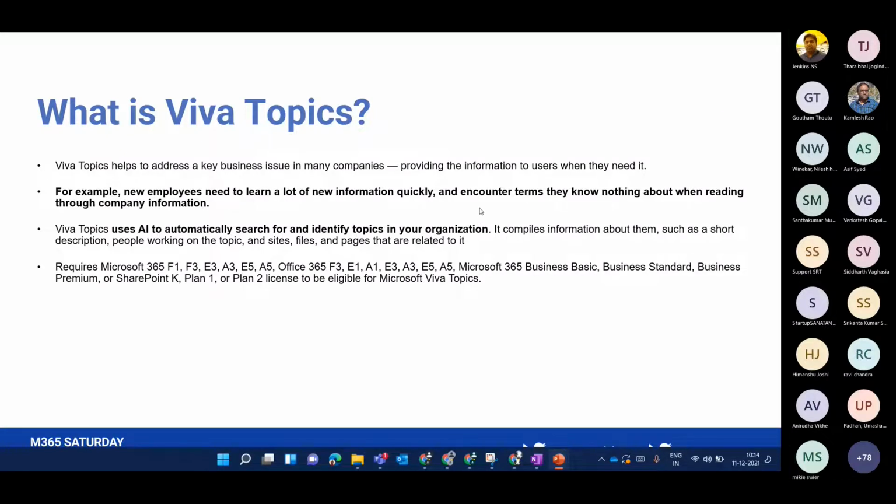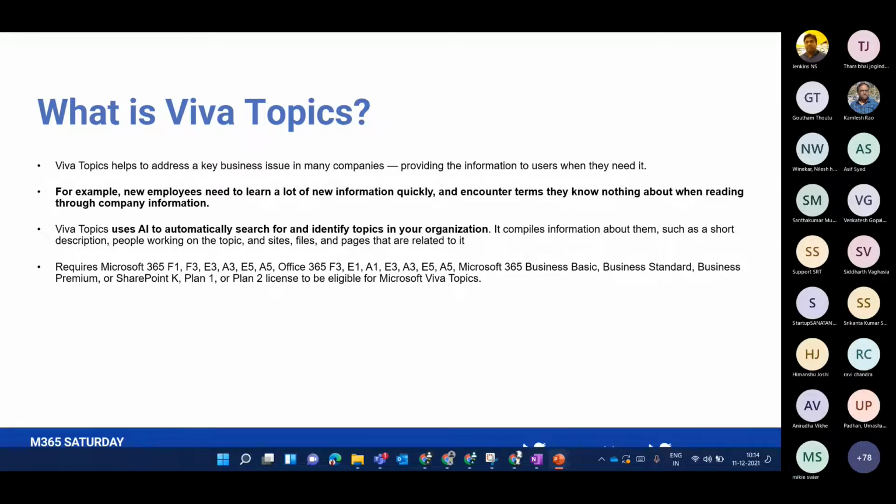So it addresses the main key business issue which I just described. This was one example, an onboarding scenario, but there could be multiple examples. It will reduce the gap and time for a new user to understand what exactly they are going to work with, or this definitely reduces the time. And Viva Topics definitely